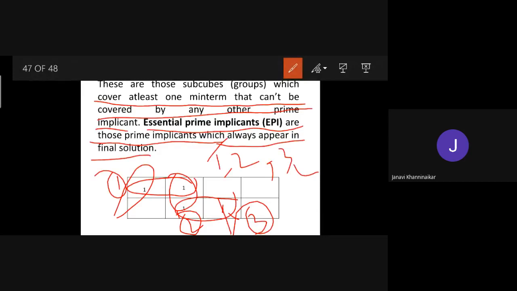What is meant by essential prime implicant? So the number of essential prime implicants is 2 here, in group number 1 and group number 3. Is this understood? Yes, ma'am. Okay.